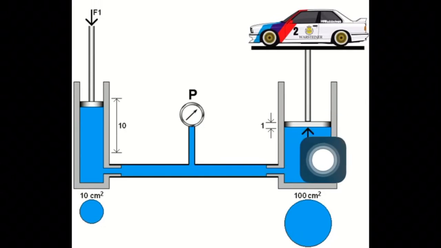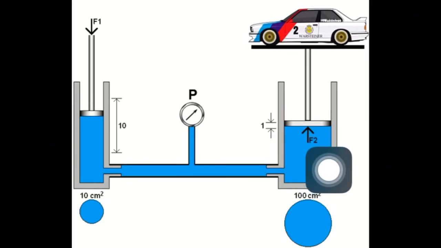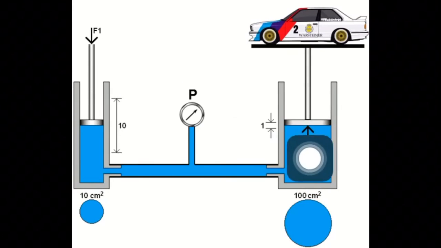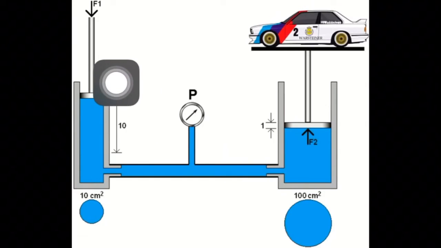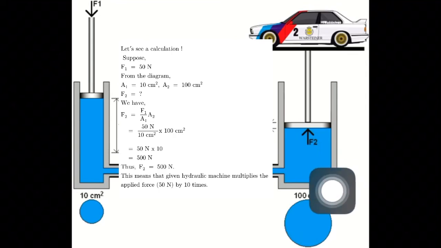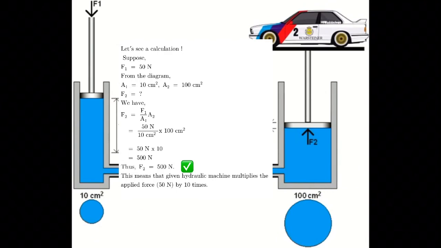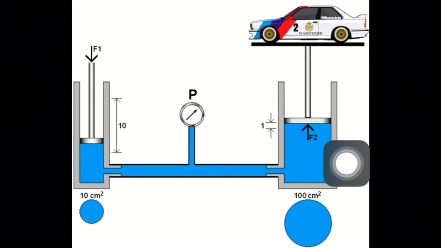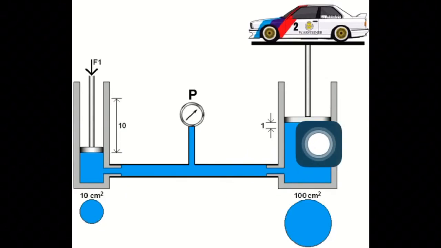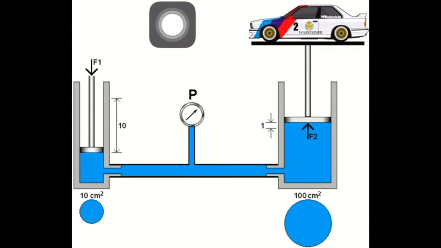Ultimately the pressure is transmitted up to here, and this pressure creates a force F2. Since the area of this piston is greater than the area of this small piston, this results in F2 being greater than F1. I have already told you that if F1 has the value of 50 Newton, then F2 becomes 500 Newton for this machine. And this small force ultimately lifts the heavy vehicle. You can see the animation.